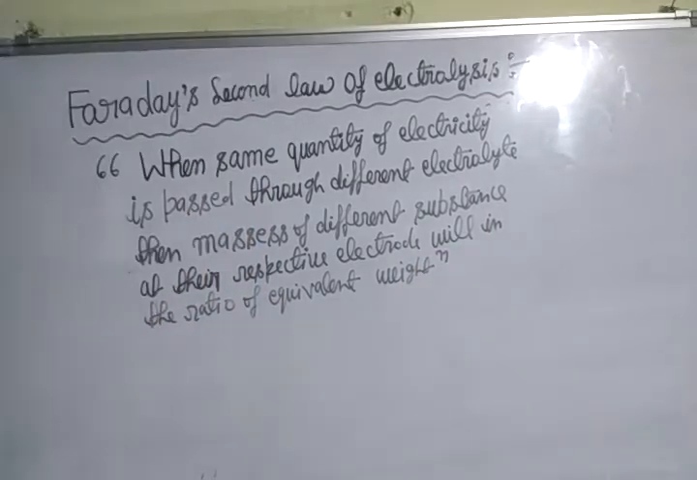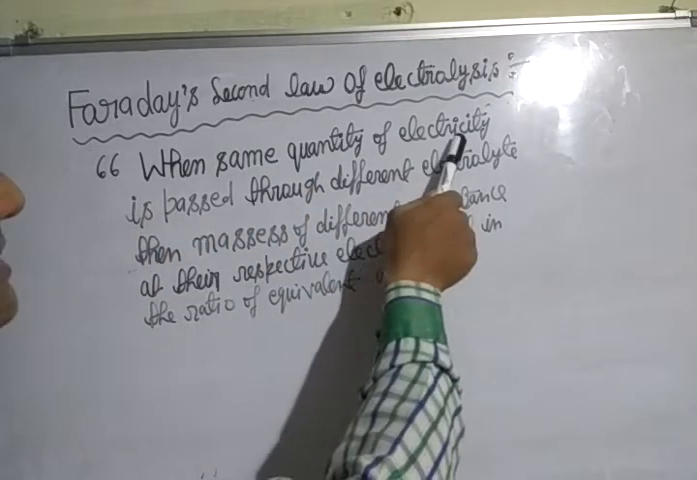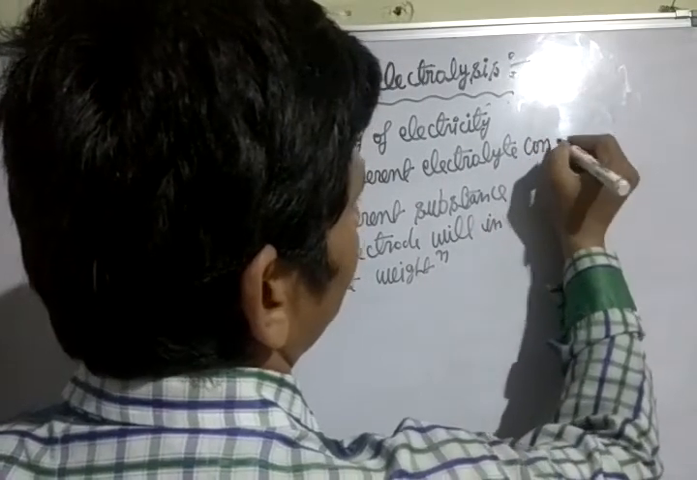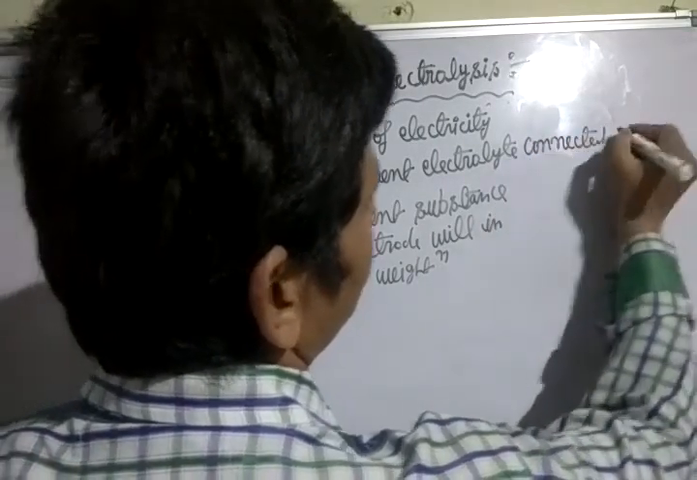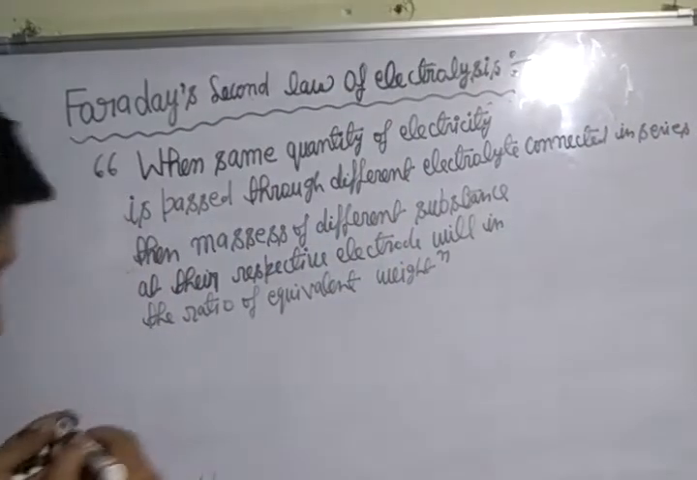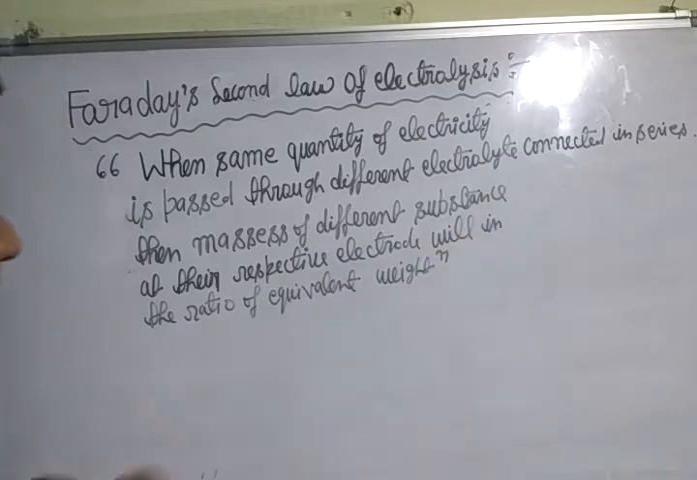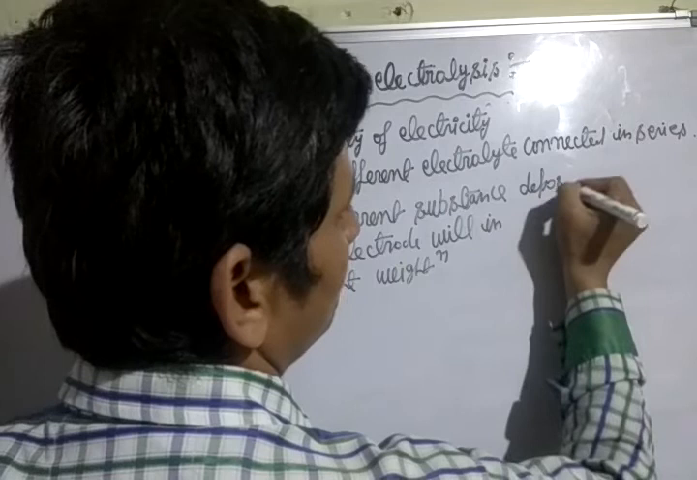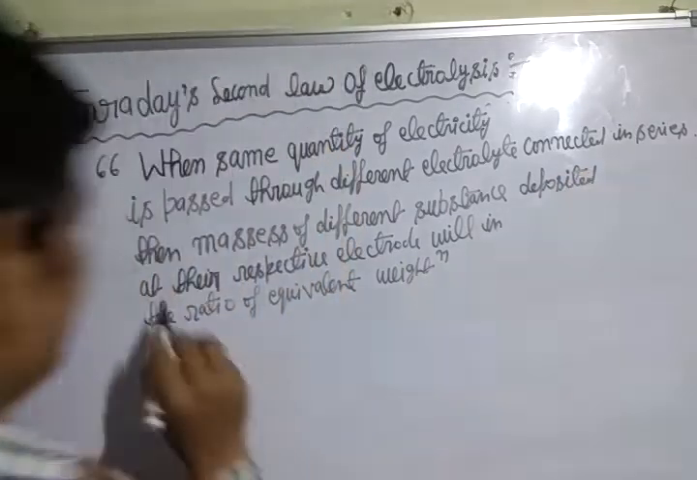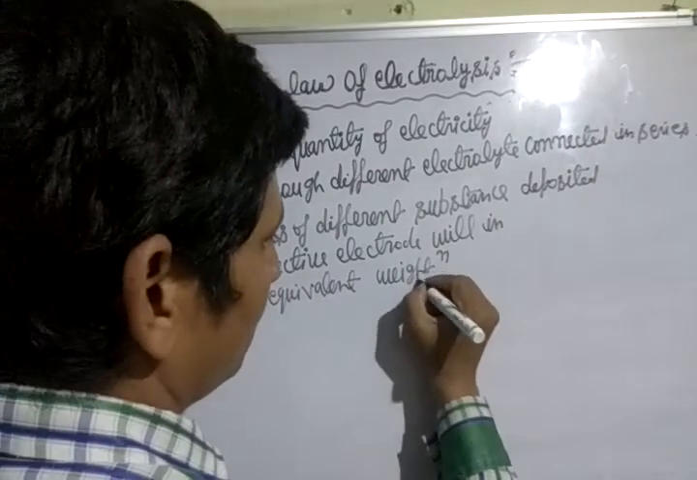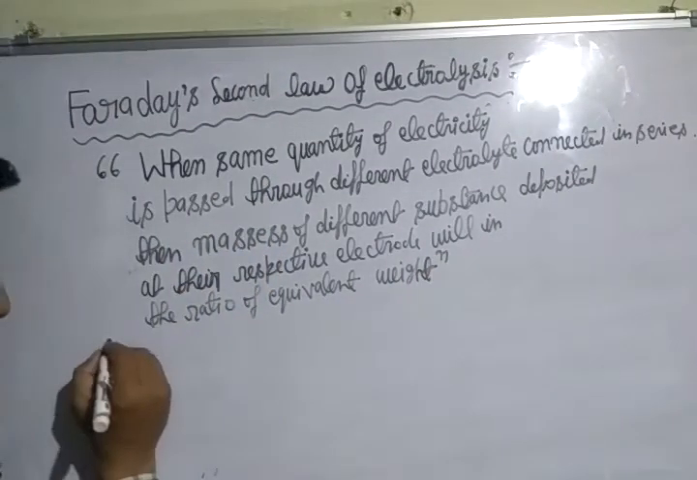Again listen, when same quantity of electricity is passed through different electrolytes connected in series, then masses of different substances deposited at respective electrodes will be in the ratio of their equivalent weights.